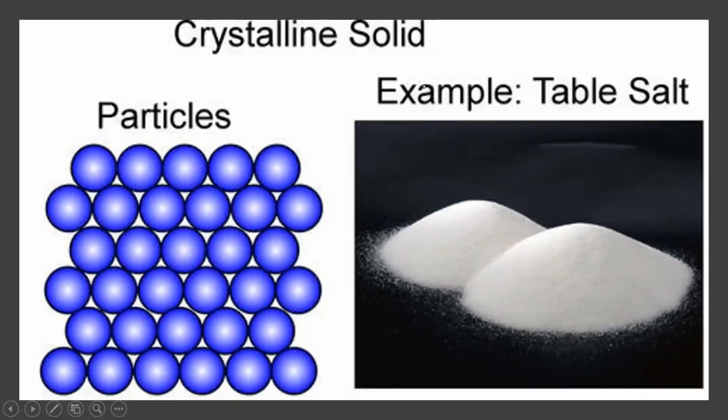In crystalline solids, as you see in the picture, the particles are very close to each other. Example, table salt, that is nothing but sodium chloride. The particles arrange themselves in a pattern called a three-dimensional pattern. So it's very, very important: a 3D pattern in a crystalline solid, and the particles are very close to each other.